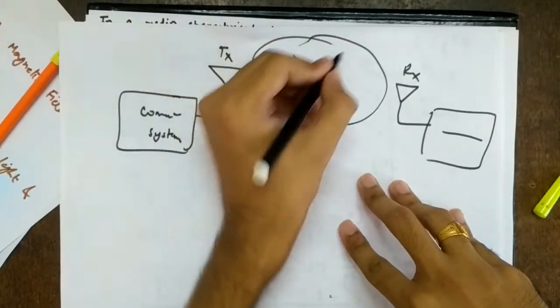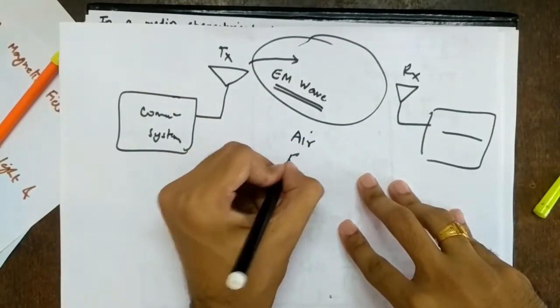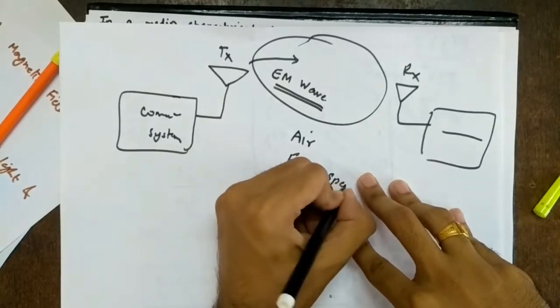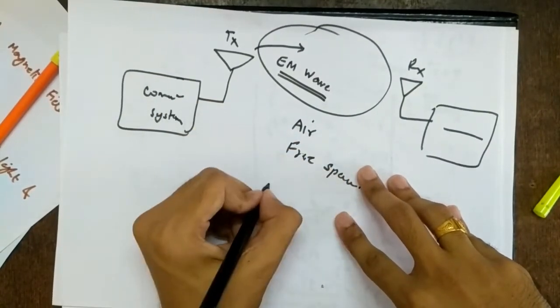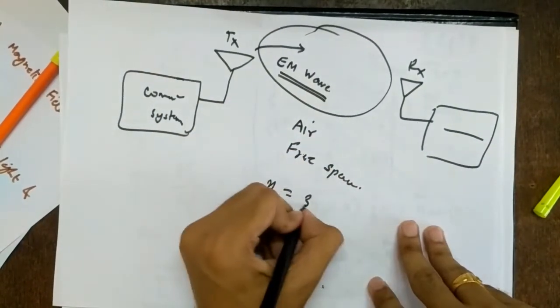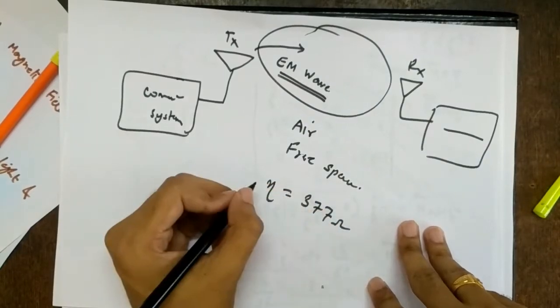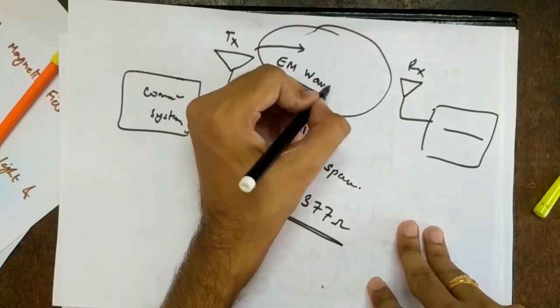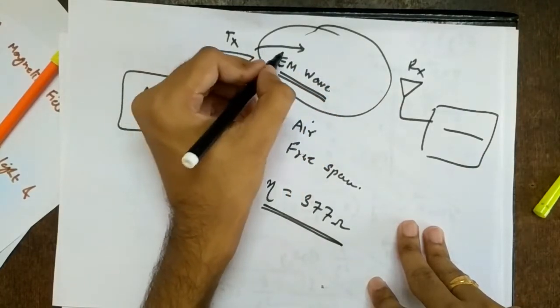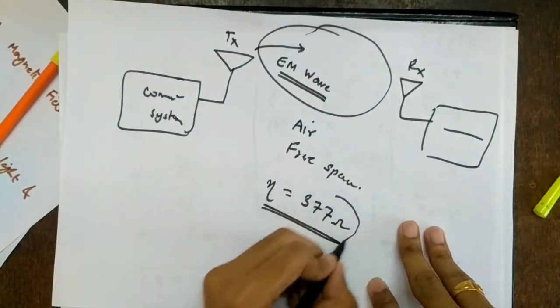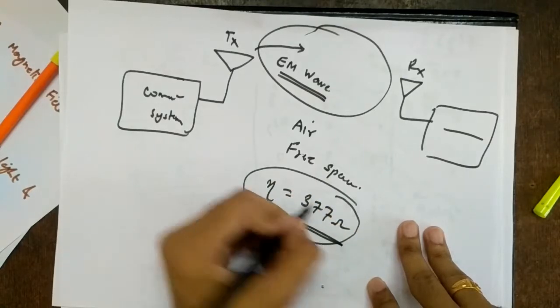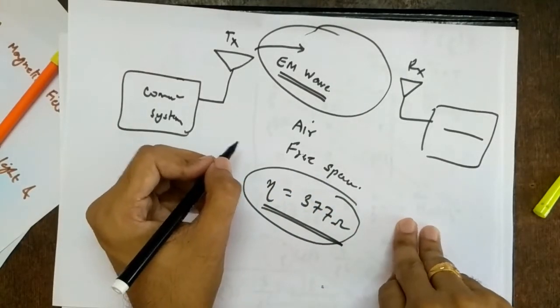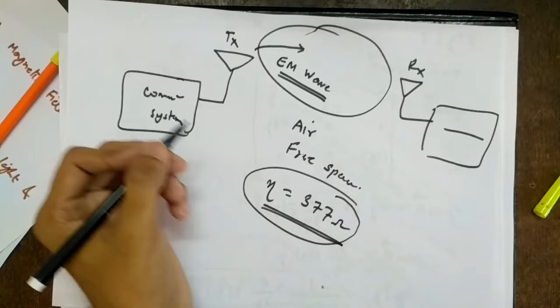And in which medium is it? It is in air, which is also called free space, right? So for free space, what we saw, the impedance denoted by eta is 377 ohms, right? So this is the intrinsic impedance of free space. It means the electromagnetic wave which is radiated by the antenna experiences a natural resistance of how much? 377 ohms. That is the meaning of this. So I hope you understood it.